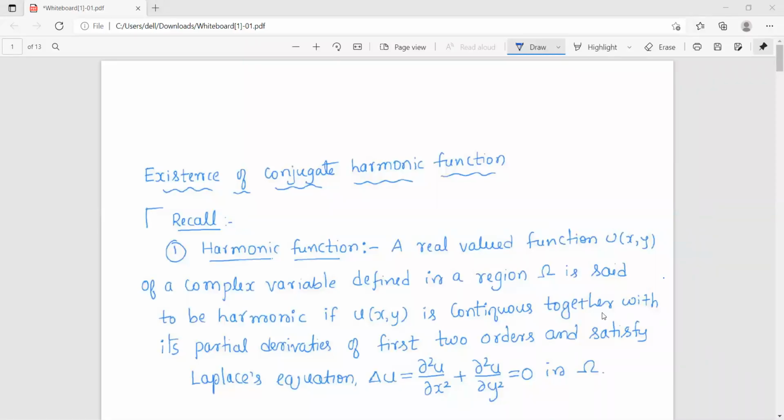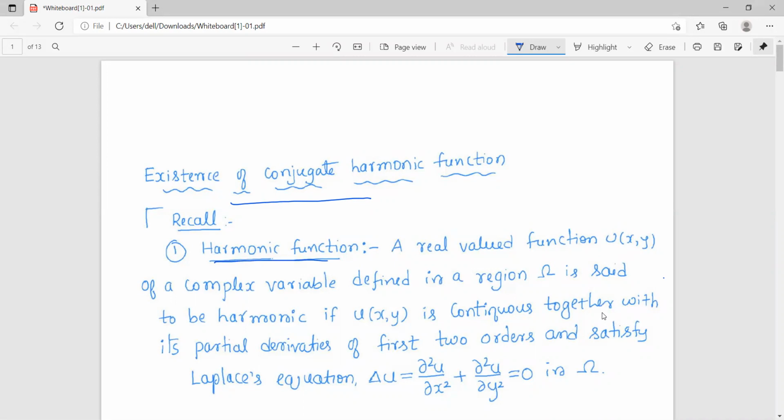Hello everyone. In this video, we shall discuss the existence of conjugate harmonic function. Already we know what a harmonic function is. We shall recall the definition of harmonic function.